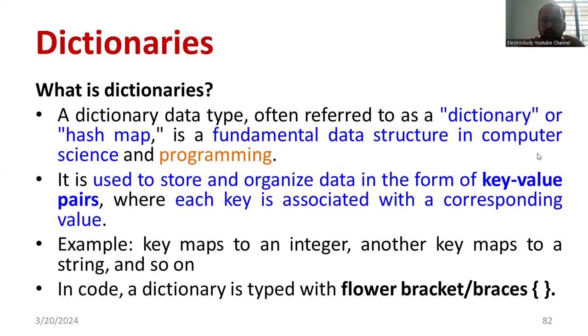First of all, we'll understand the meaning of a dictionary. Please pay attention for a while. A dictionary is also known as a hash map. It is a fundamental data type, or fundamental data structure, in computer science and programming. Think of a dictionary like the Britannica dictionary, where you look up a particular vocabulary word, and all the letters and meanings are arranged in a sequential and logical manner.